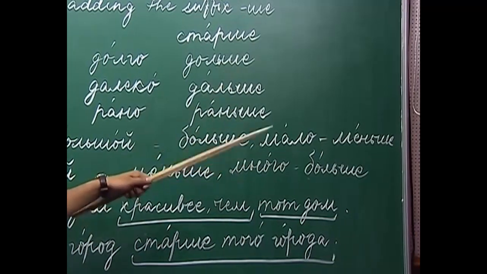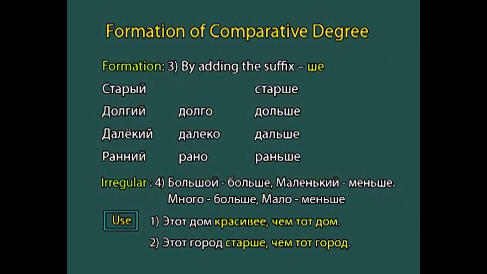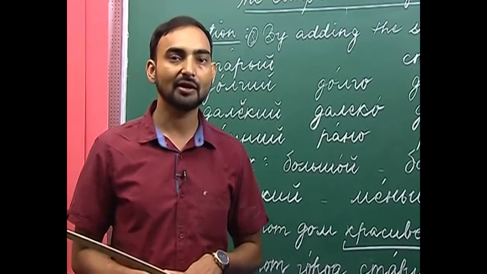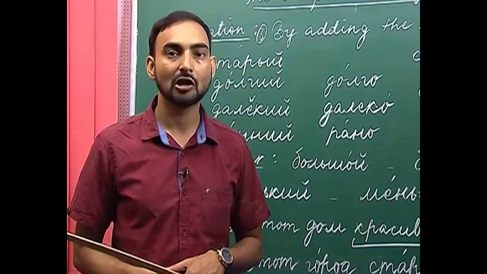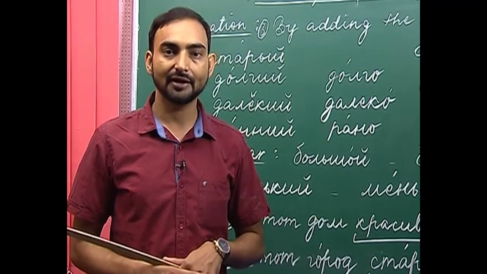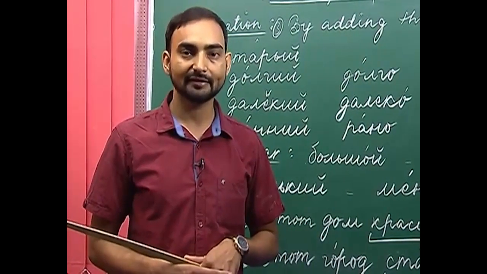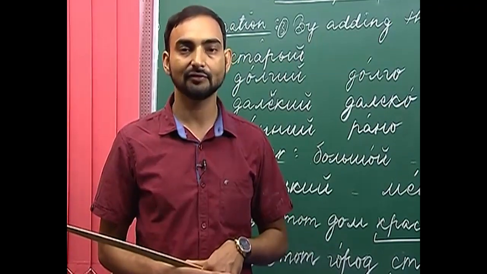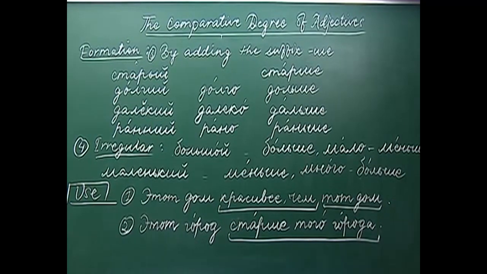Apart from these irregular comparative degrees, there are some others which are irregular too. For example, the comparative degree of kharoshi, which is good, is lushe, which is better, and the comparative degree of the adjective plakhoi, which means bad, is huje, which means worse. So, this is all about the formation of the comparative degree from an adjective or an adverb.